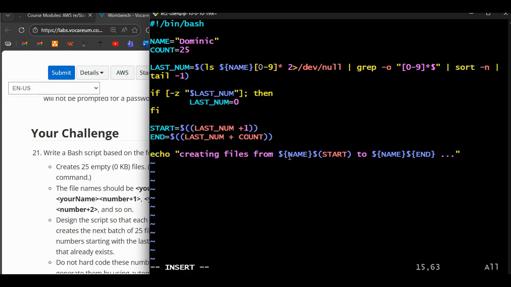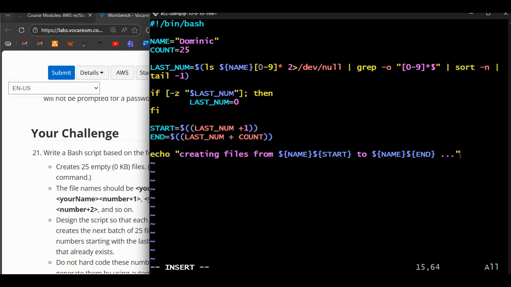Say it is creating files from the variable name Dominic, and then the start number, say 12. Now I need to correct this. The start number should always be in curly brackets, so dollar curly brackets. So we are creating files from Dominic 1 to Dominic, say 25. Pretty much that's all we are printing to the screen. It's nothing much, just fancy.